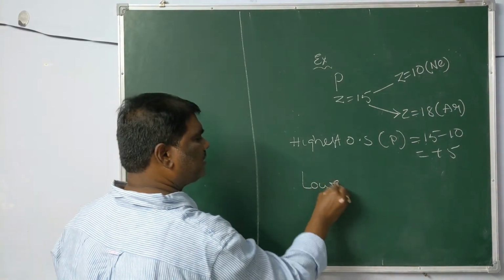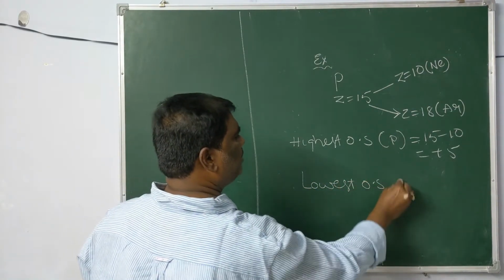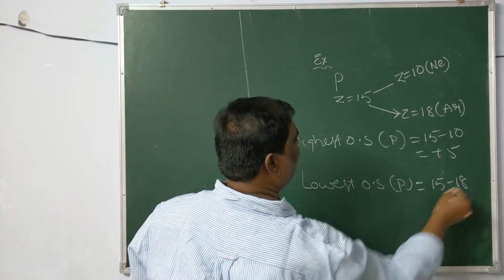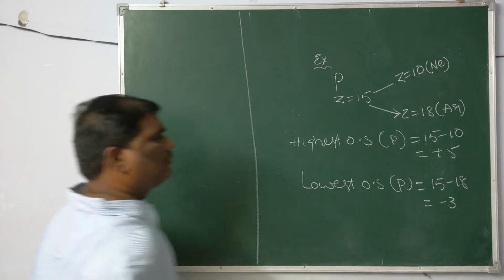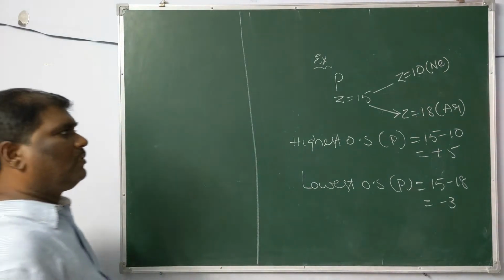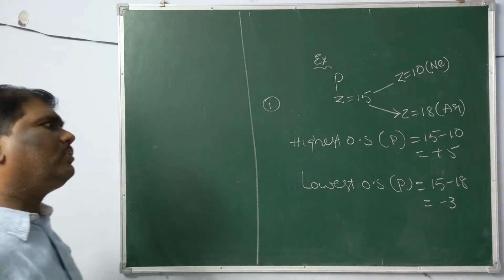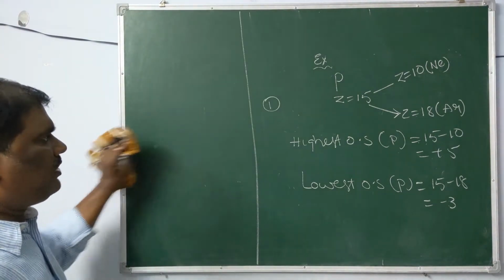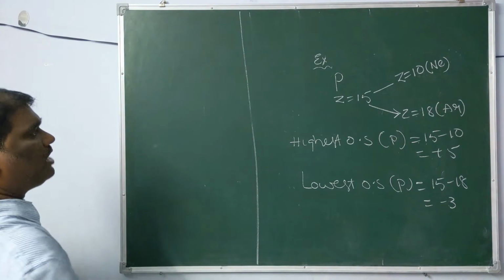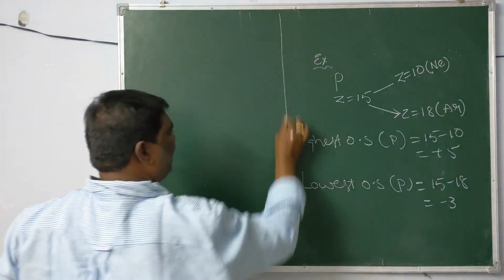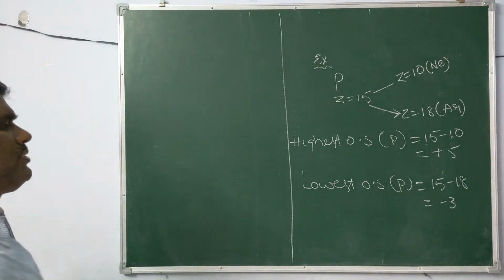The lowest oxidation state for phosphorus is 15 minus 18, which means -3. Okay. The first rule is we have to find out the oxidation state, and then we have to verify the position of that oxidation state.